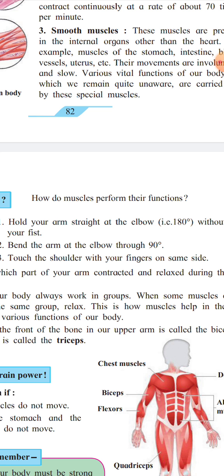Now, which parts of our body are made up of only muscle? Tongue, heart, stomach, intestine are made up of muscles. What would happen if the cardiac muscles do not move? Cardiac muscles are nothing but heart muscles. Cardiac muscle causes our heart to relax and contract continuously at the rate of about 72 times per minute.